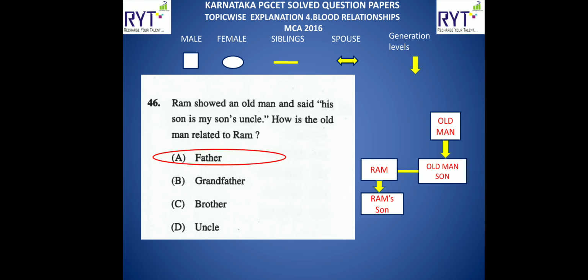Let us split again into two parts. His son, that is one part. Then the other part, my son's uncle. If you see the first part, old man and old man's son, that is one part. Another part is my son's uncle. His son is my son's uncle. Now my son's uncle means my brother. So Ram's son's uncle means Ram's brother only. And brother's father is nothing but Ram's father itself. Therefore the old man is the father of Ram.